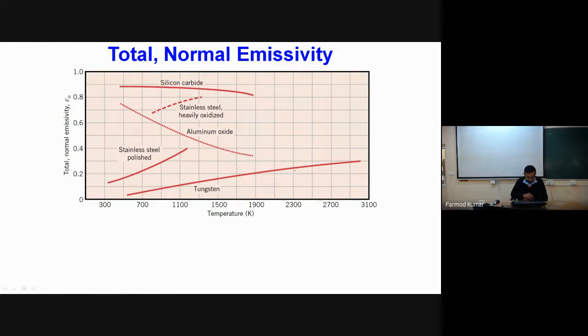Then this is the total normal emissivity, so now I am talking about total emissivity in the normal direction. Here you can see that emissivity is a strong function of temperature also. For some surfaces it decreases with temperature, and for some surfaces it increases with temperature. Even the surface characteristics, whether we have oxides or polished surfaces, are an important parameter in governing the value of the emissivity.